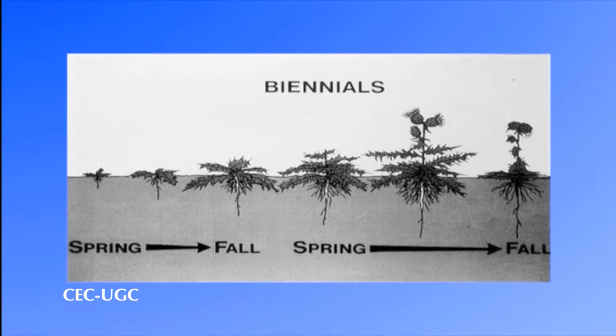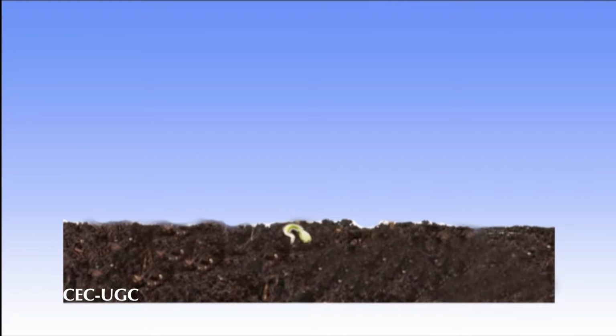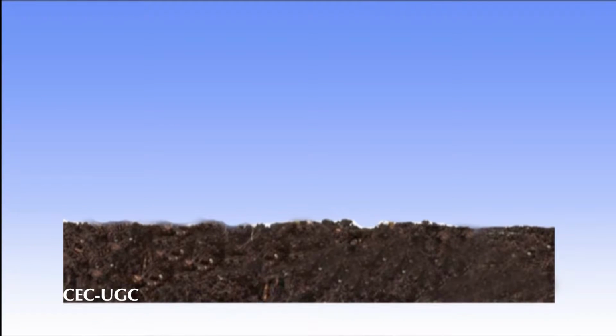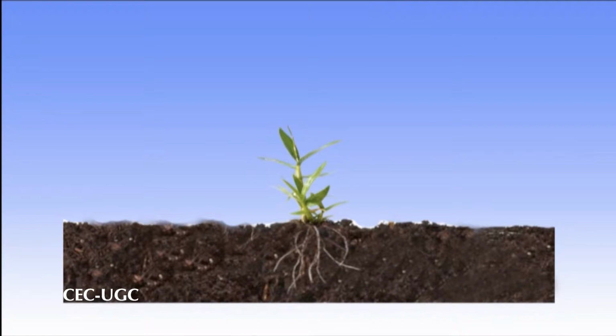Now we come to another type of plants, that is the biennials. Plants that complete their life cycle within 2 growing seasons are called biennials. The plant grows vegetatively and produces leaves but no flowers in its first growing season. In the fall, the leaves either die back or in some cases persist throughout the winter, forming a rosette. The plant's energy is stored in the overwintering storage root or bulb until spring, when leaves begin to grow again.